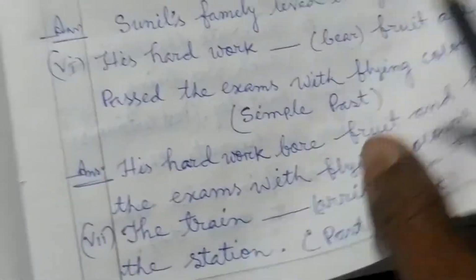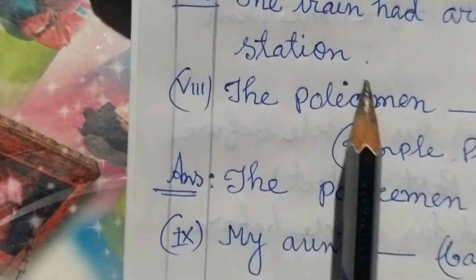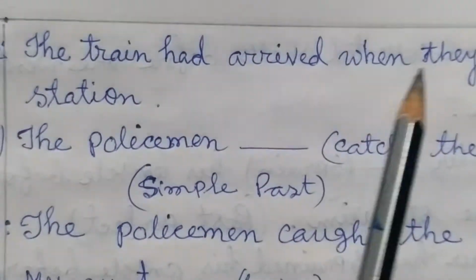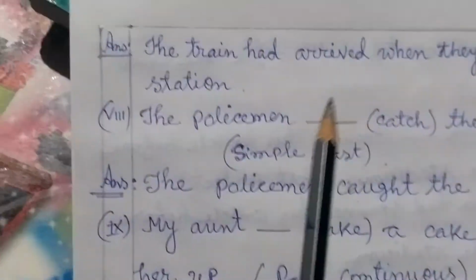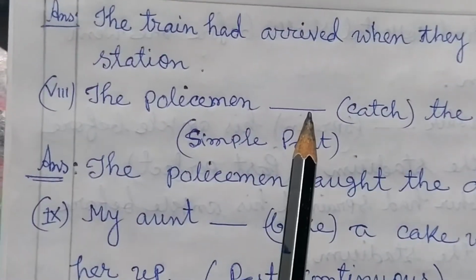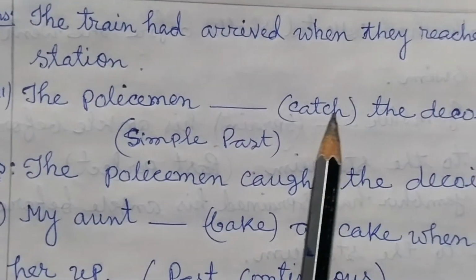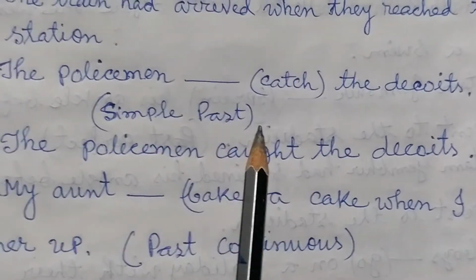Now students, number 7, the train dash arrive within bracket verb arrive when they reached the station, past perfect. So students, we'll write the sentence as the train had arrived. The train had arrived when they reached the station.